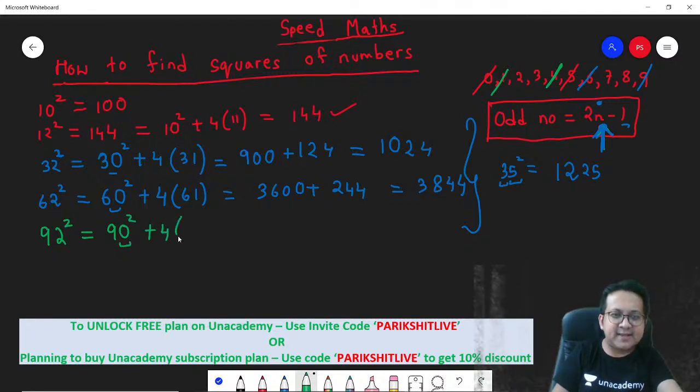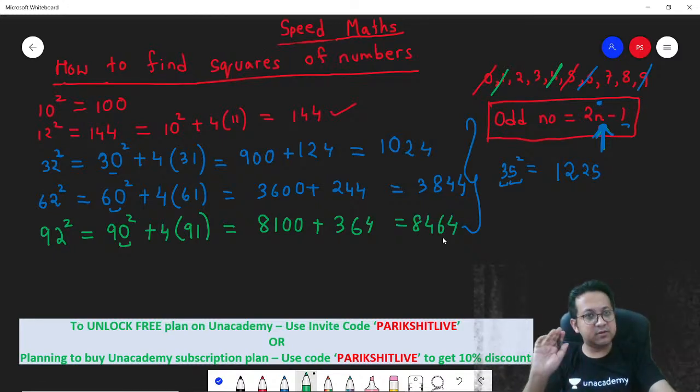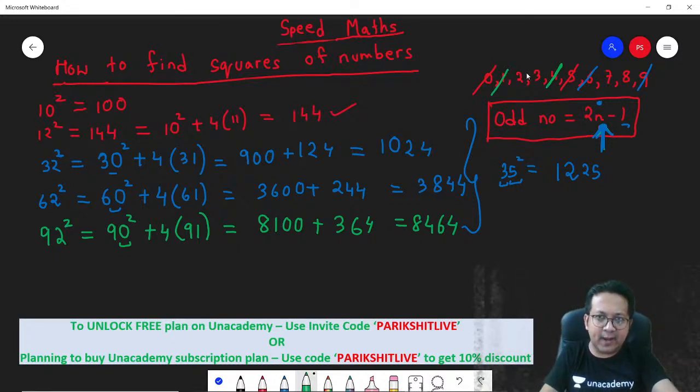The next number from 90 is 91. 90 square is 8100, plus 4 times 91, which is 364. So 8464, that's the answer. Getting it? So now you know how to determine the squares of numbers ending with 2. Correct? Fine.